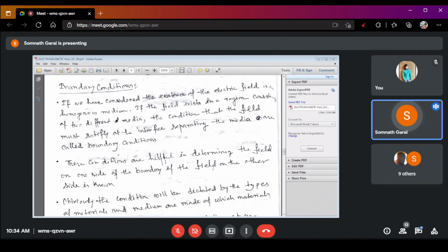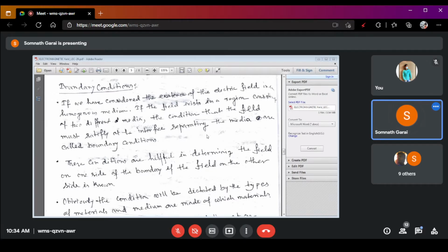Now, what is the concept of the boundary condition? If an electromagnetic wave propagates within only one medium, then there is no requirement of the boundary condition.